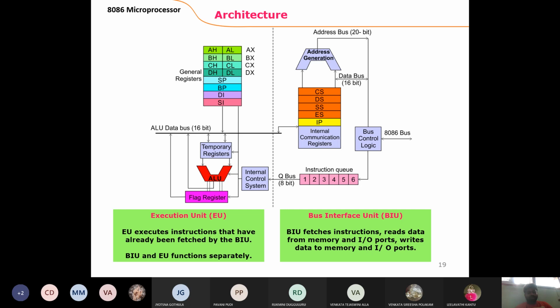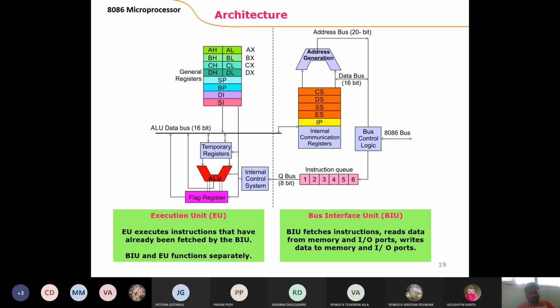After that we use the flag register. The use of the flag register is just to indicate the status of the result. For example, we take two inputs and add both, or subtract both. Suppose we are adding the both.